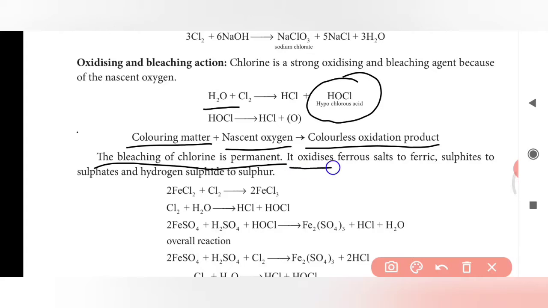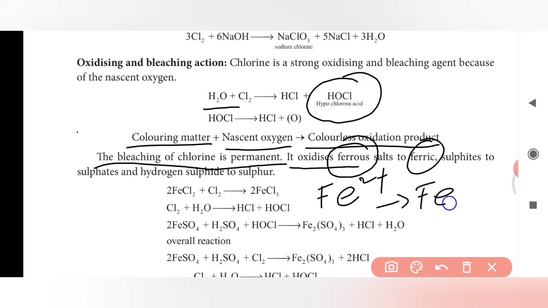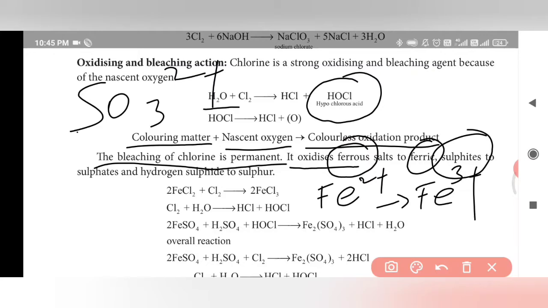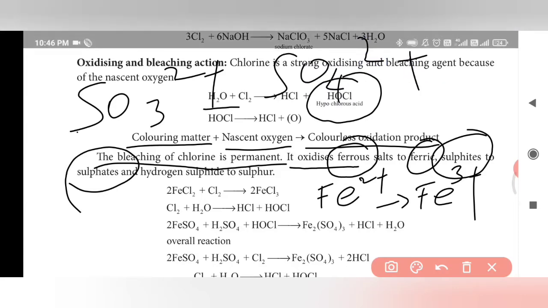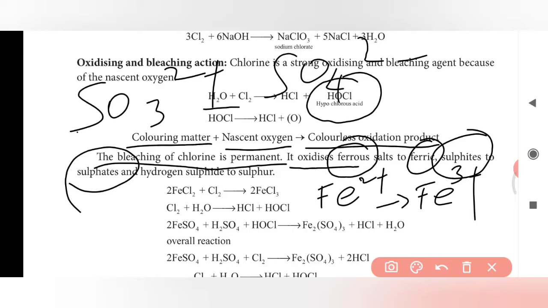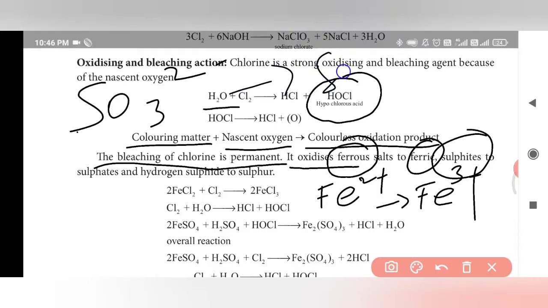It oxidizes ferrous to ferric. Here ferrous is Fe2+. Fe2+ can be converted into Fe3+, where one electron is removed to make Fe3+. And sulfite is SO3 2-. It will be converted to sulfate, that is SO4 2-. So the oxidation is SO3 2- to SO4 2-.